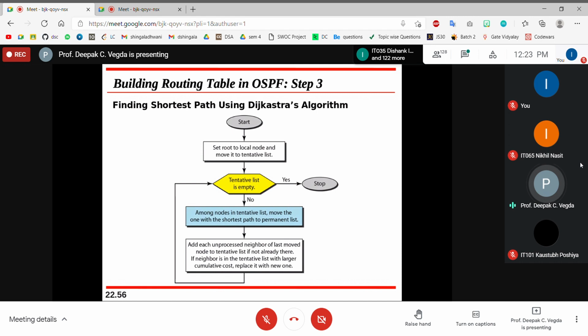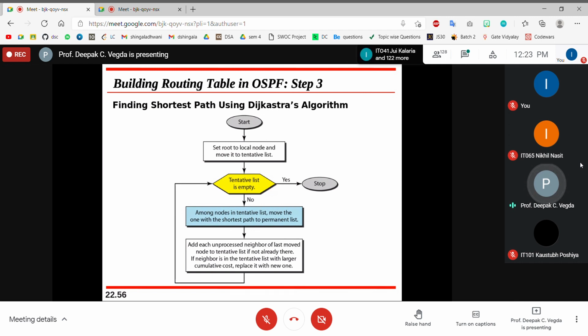And finding the shortest path using Dijkstra's algorithm. This is the fourth step. How will we find the shortest path? First, set the root to the local node. So if I am finding the shortest path for A, then I will create A as the local node, the root node, and move it to the tentative list.